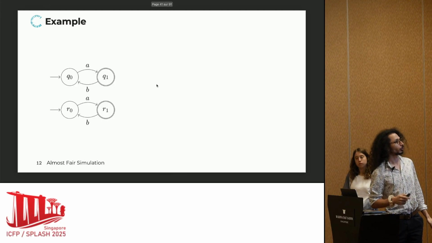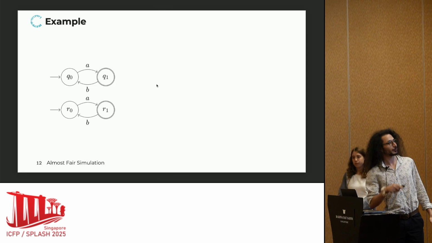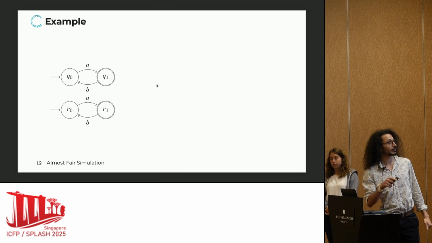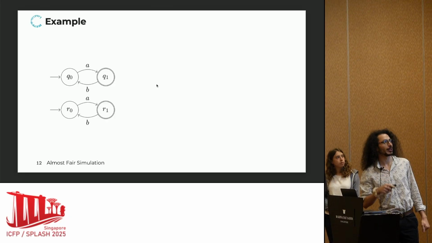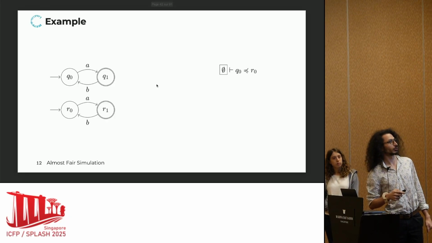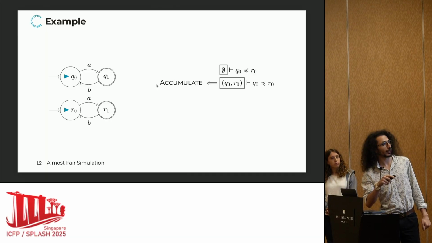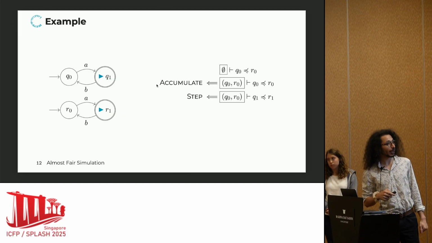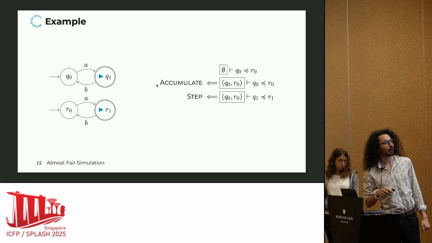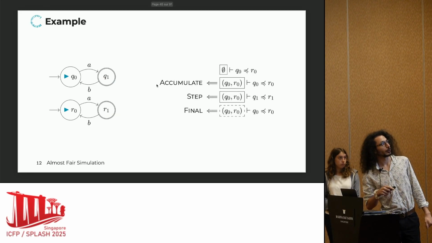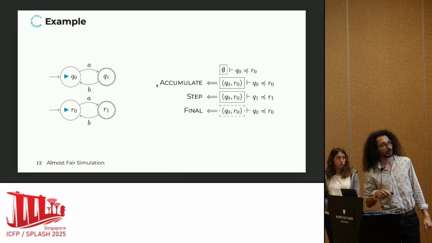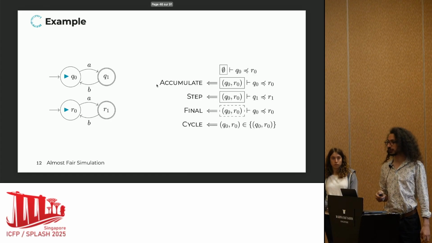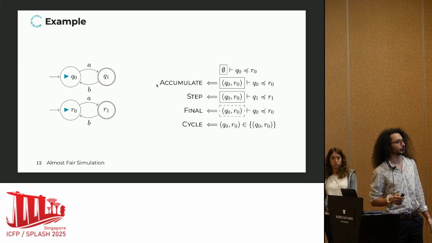So let's look at a concrete example. We take two copies of exactly the same automaton. It's accepting the word AB, AB, AB, AB. We start in Q0, R0. The first thing we do is accumulate the initial state in our context. Then we take a computation step. Because we are now in a pair where R1 is accepting, we can use the final rule and go back to Q0, R0. This time the guard is open. And because Q0, R0 is already in the context, we are done by cycle. So very simple intuition.